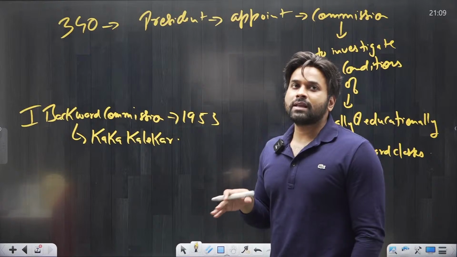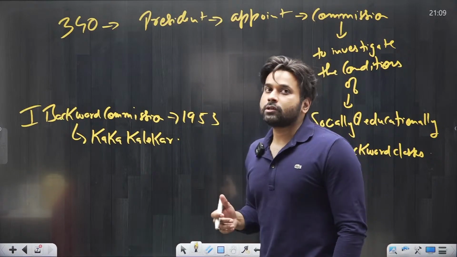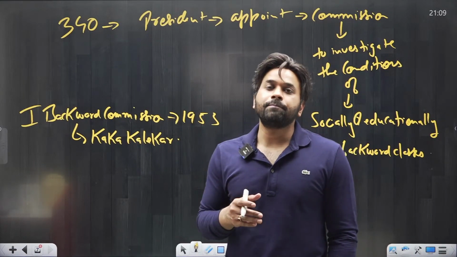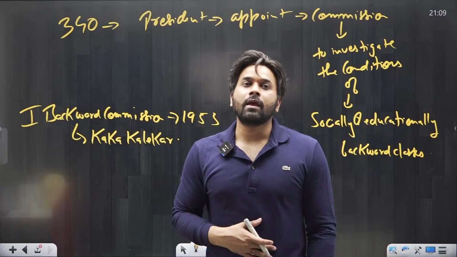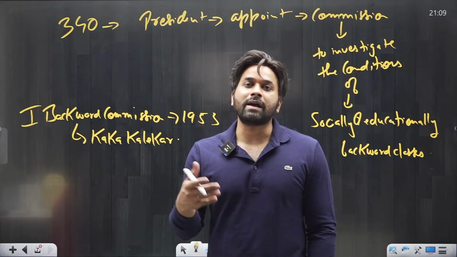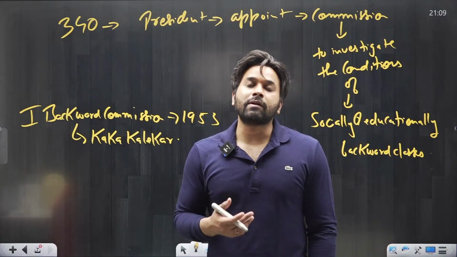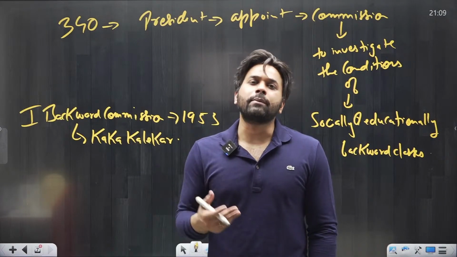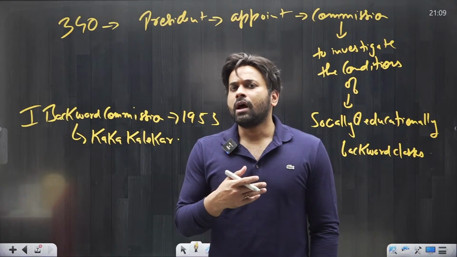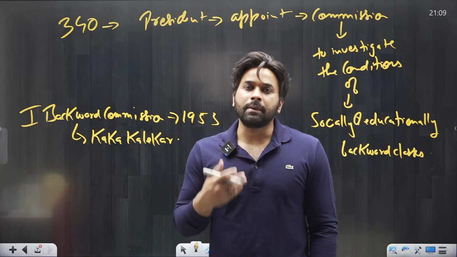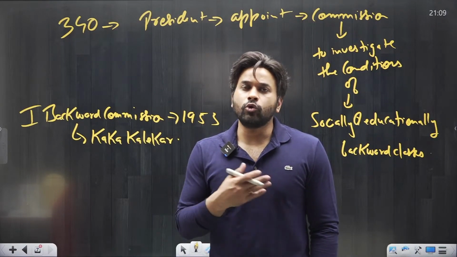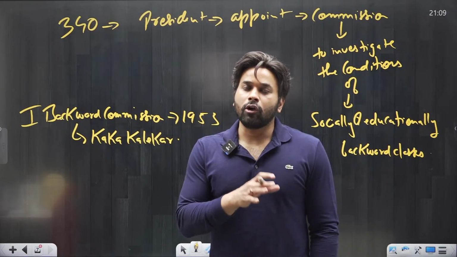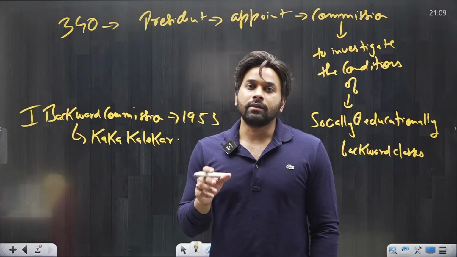What you can remember is that the first backward commission was appointed by the President under Article 340, and the name of this commission is the First Backward Commission. Its chairman was Kaka Kalelkar. But remember, the report of the commission was not implemented by the government. So we do not have to remember the recommendations in the report.